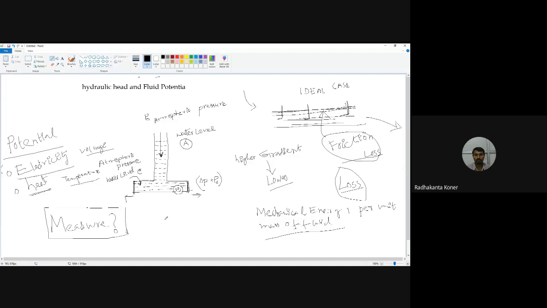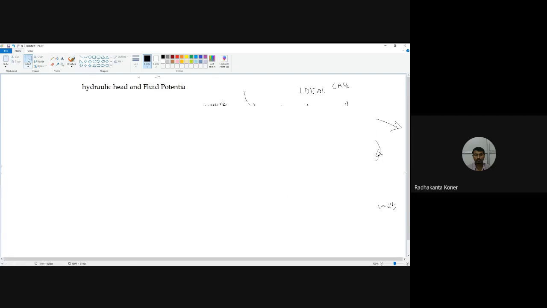So it is basically the mechanical force we are going to measure. In a flow, sir, manometer, sir. Is it a manometer, sir? Yeah, right.